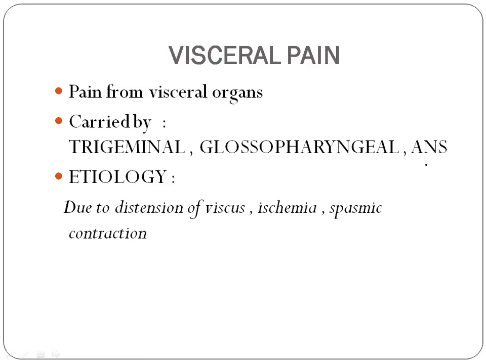The visceral pain from the scalp and face is carried by the trigeminal nerve, and that from the soft palate, oral cavity, and the area of the mouth is carried by the glossopharyngeal nerve, and the internal organs of the abdominal cavity and thorax are carried by the autonomic nervous system, mainly the sympathetic branches of the ANS. So visceral pain is not very important, but for completion's sake, we'll be taking visceral pain.